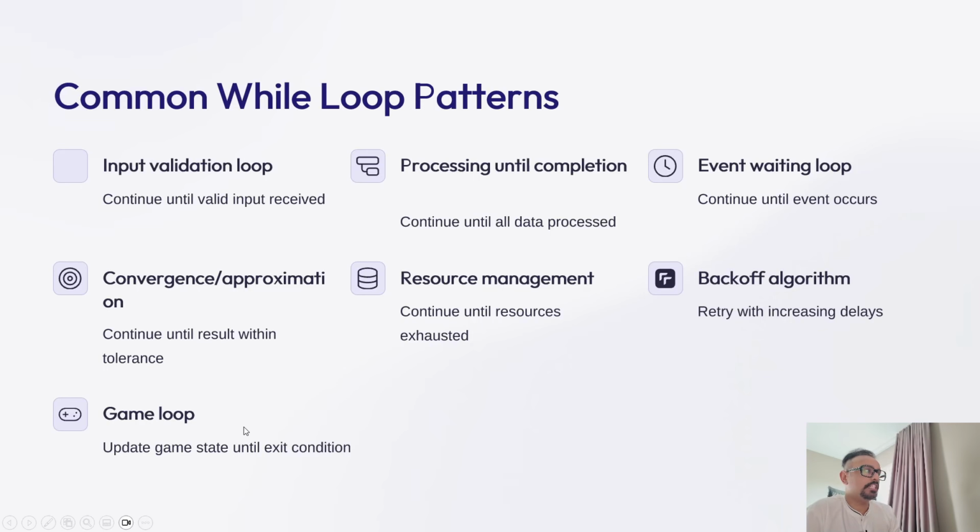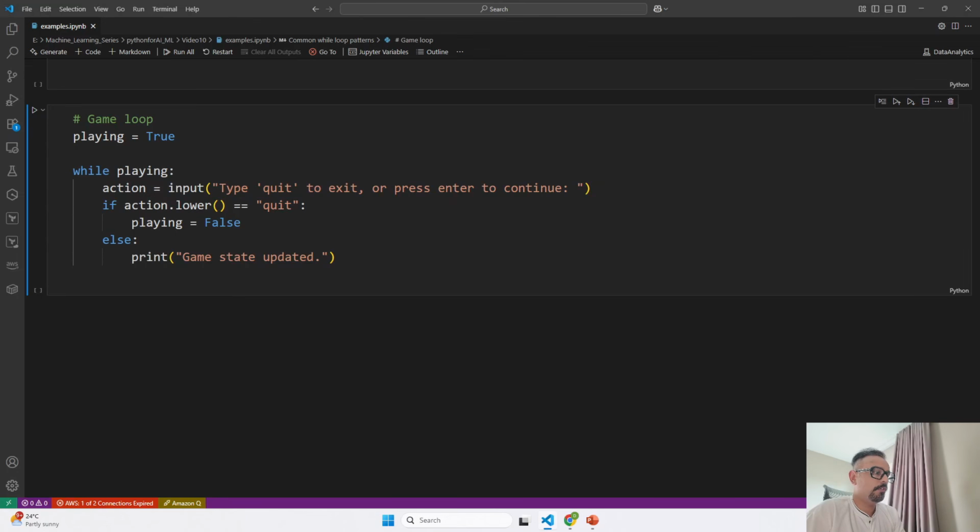Now, what's next? Last but not the least, now we are going to have the game loop. So now we are going to go ahead and see the game loop. So this code simulates a simple game loop that keeps running until the player types quit. So the variable that you see over here, by default, we have kept the playing variable as true. So as soon as we run the code, it is going to start the loop and it will make it active. So on each iteration that it performs as part of the loop, the program asks the user for input.